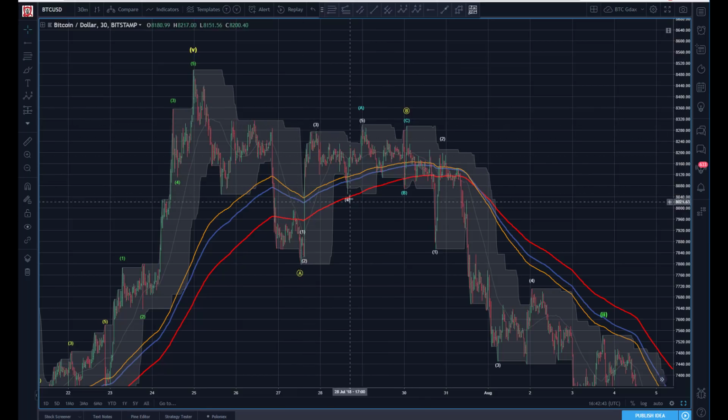Okay, so it looks like from this A wave here, right? So let me do it this way. So you can see here, we come A, B, C into a B, and then rip straight up into a C. I don't know if that makes it any easier for you, but it's very, very tricky to count here. So what do you do with it, right? So here, there's only so many different ways we can count this.